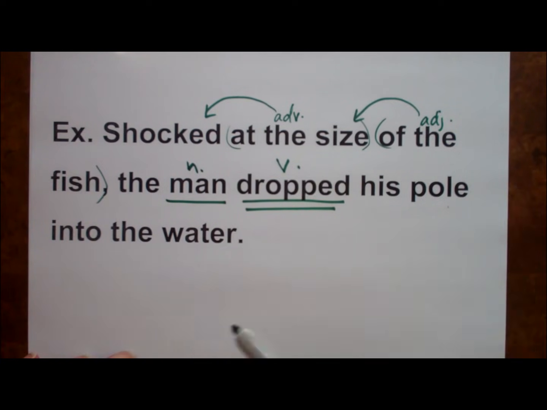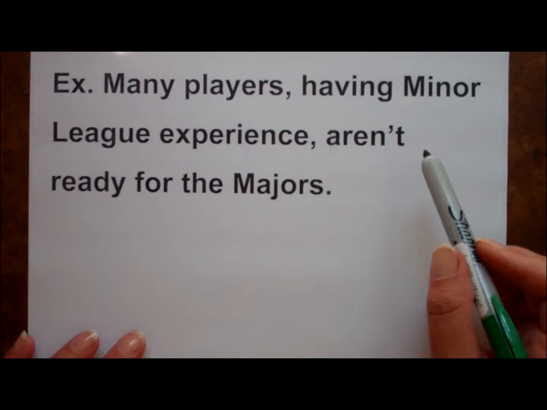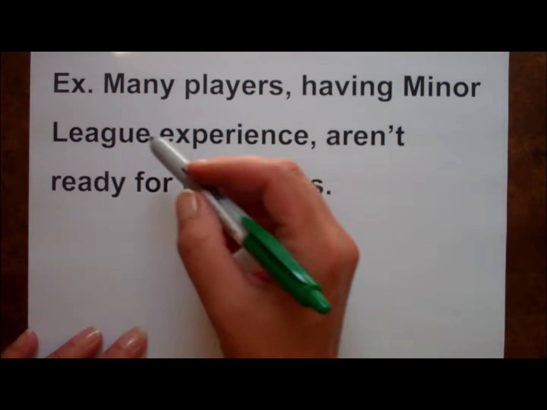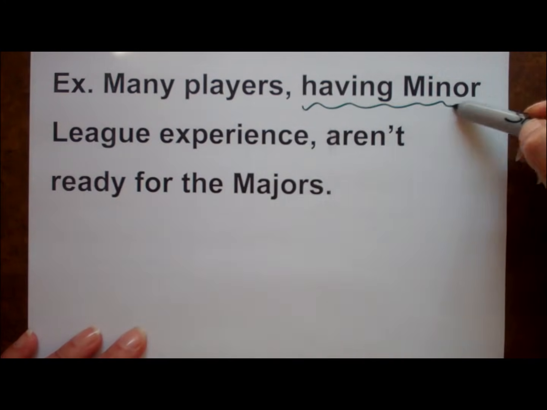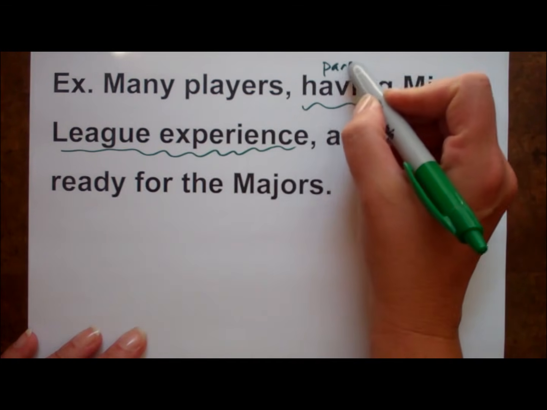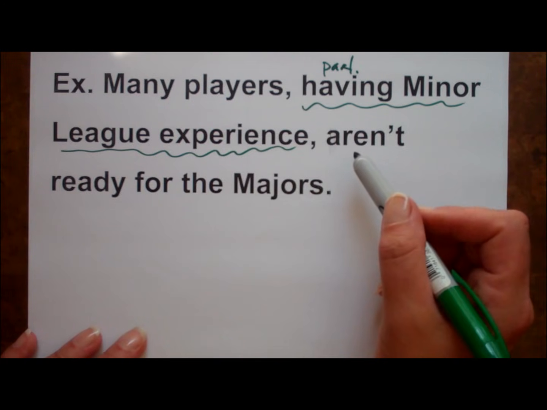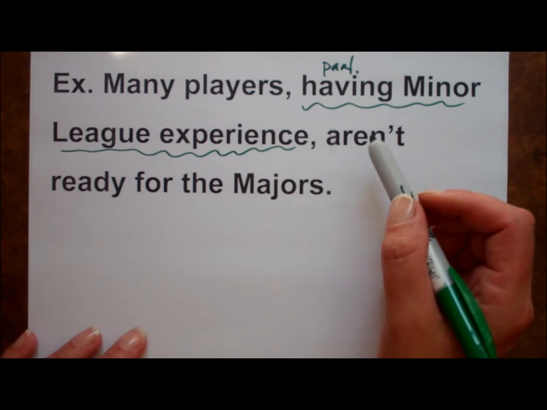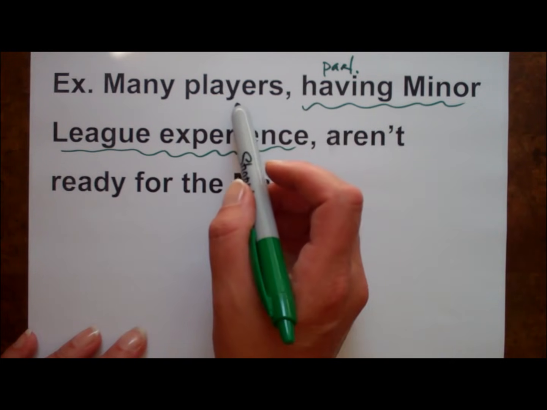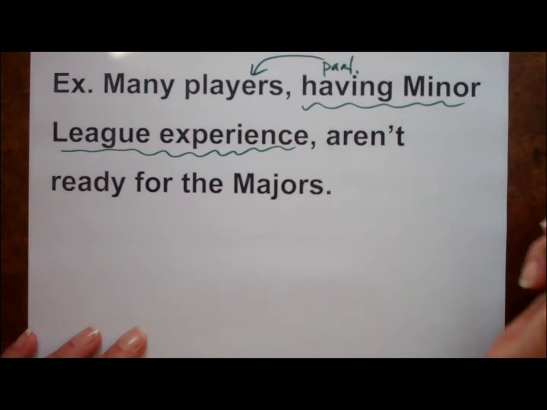Let's look at one final example. Many players having minor league experience aren't ready for the majors. Having minor league experience is my participial phrase, with having as my participle. The ing gave it away. Remember that adjectives are always right next to the words they modify. Therefore, the phrase must modify players. Which players? The ones having minor league experience.